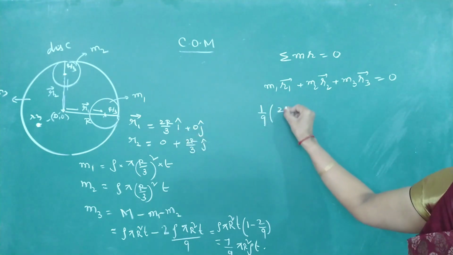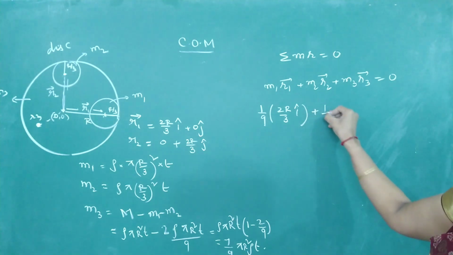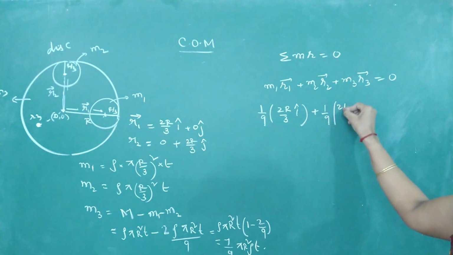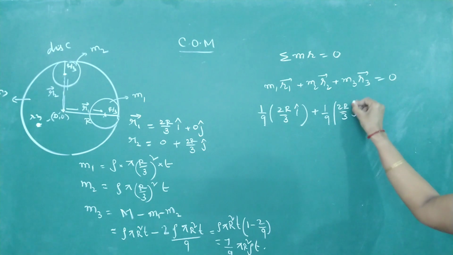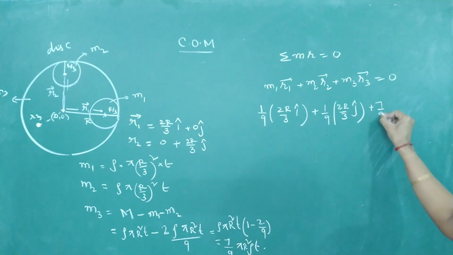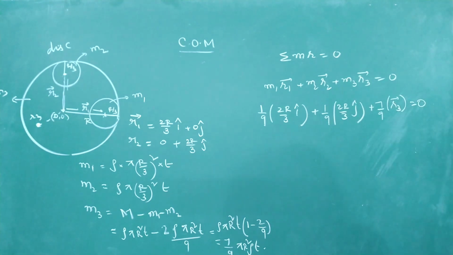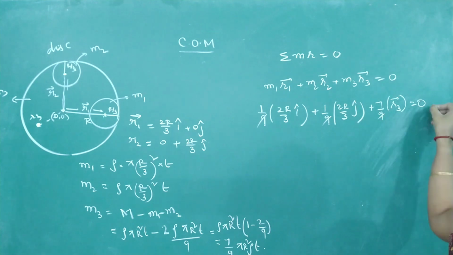What is r1? 2r by 3 i cap, plus 1 by 9 into 2r by 3 j cap, plus 7 by 9 into vector r3 should be 0. Anyway, this 9 will cancel.